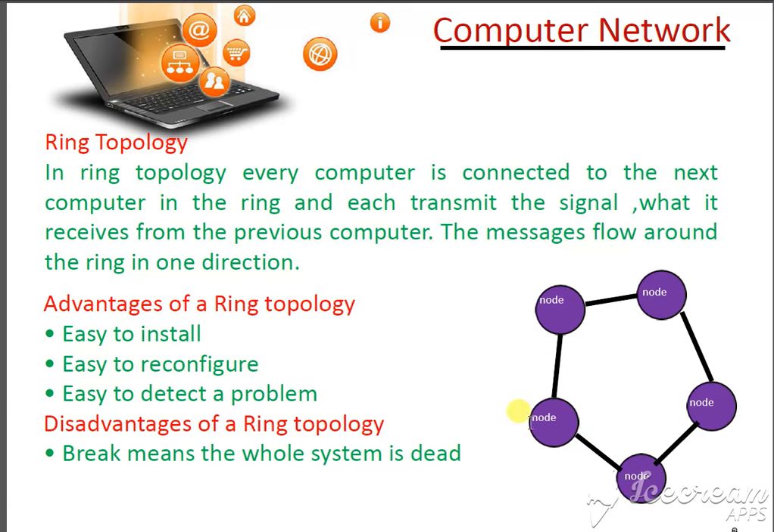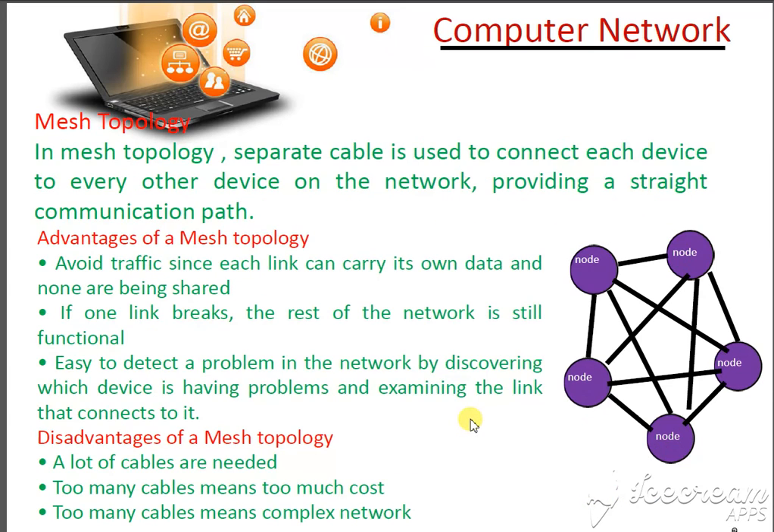It is very easy to install, and reconfiguration is very easy. If any node is not working, you can easily detect that node, take it out, and recover it. The disadvantage is that the whole system will collapse if anything breaks. So this is the ring topology.